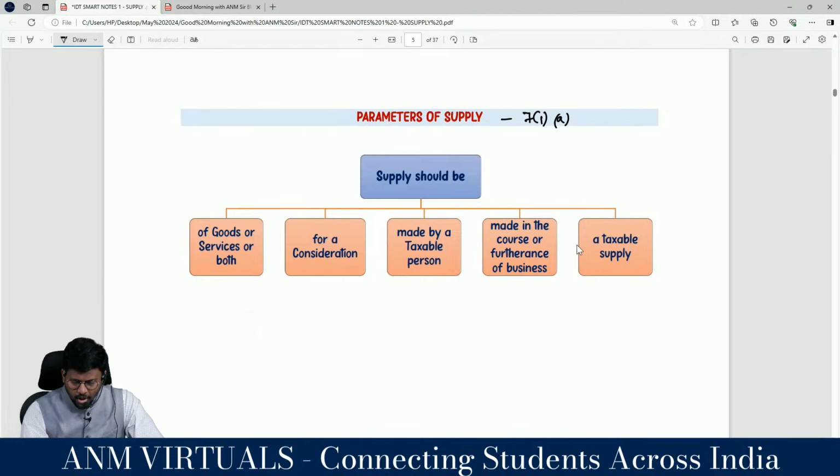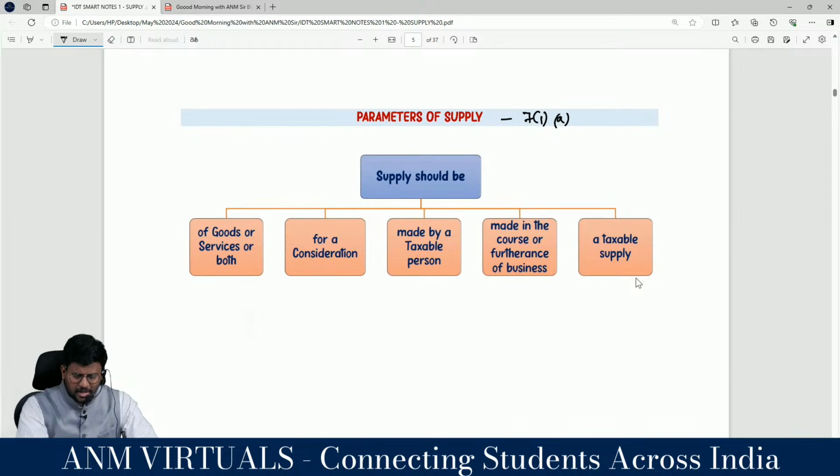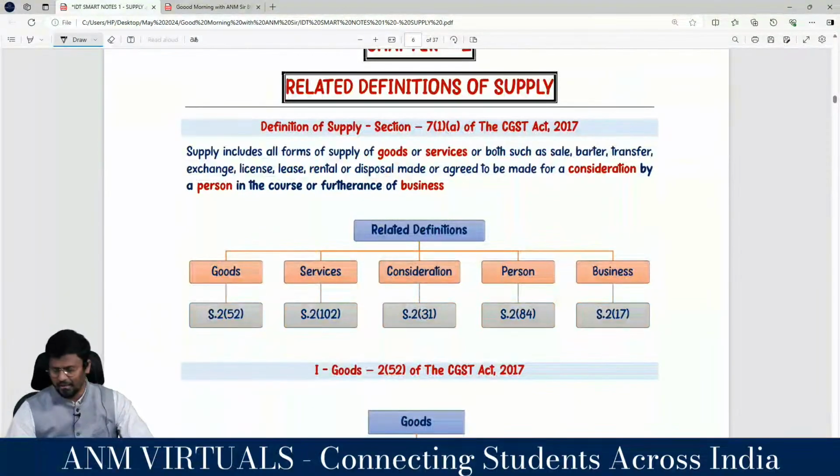Or made in the course or furtherance of business. And supply should be a taxable supply. It should not be covered under section 11 of the CGST Act, because if exemption is applicable, it means for such supply there is no tax. So in order to tax it under the GST law, this many parameters should be there. Supply should be of dash or dash or dash, made by a, made in the, and supply should be a taxable supply. Are you all really with me?